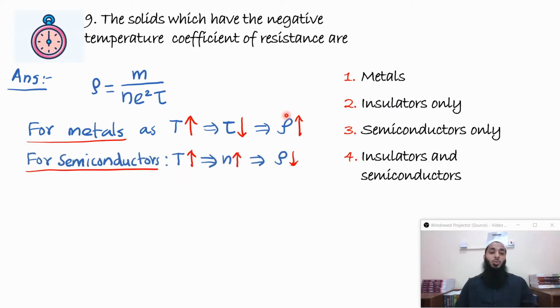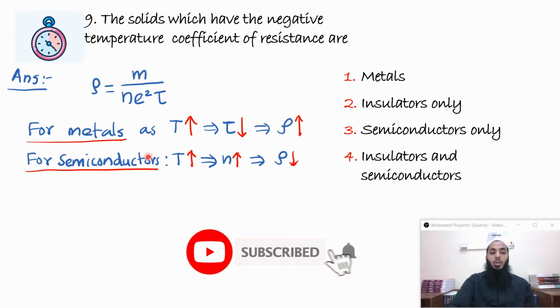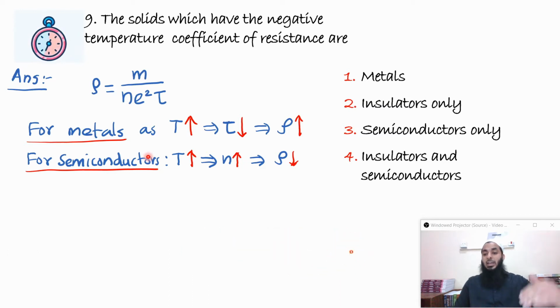But for semiconductors, the number of charge carriers is very low. But if you increase the temperature, more and more charge carriers will go to the conduction band, and so they will contribute to current. And so the number density of the charge carriers will increase. Tau will decrease, no doubt, but the decrease of tau will be less compared to the increase of n. So clearly the denominator increases, or resistivity decreases. So that's what happens for semiconductors. So alpha, which is the temperature coefficient of resistance, is negative.